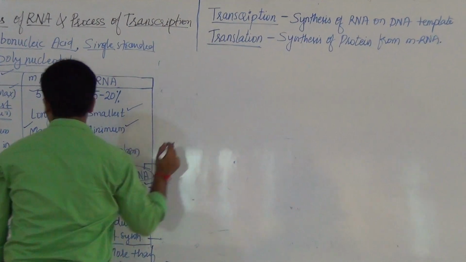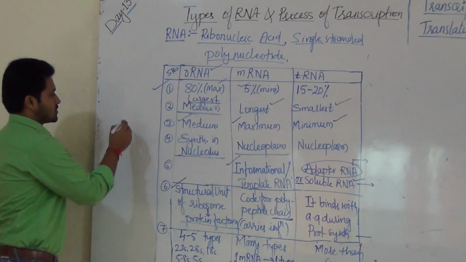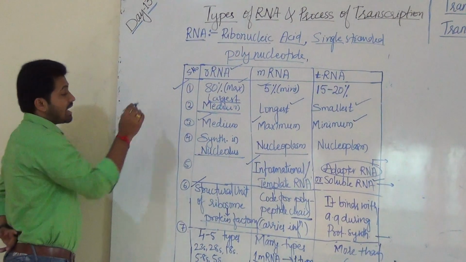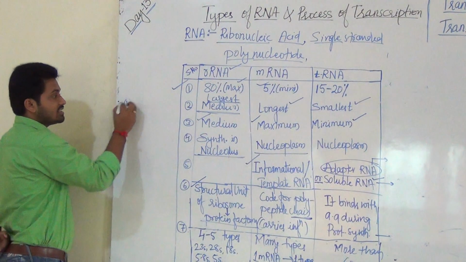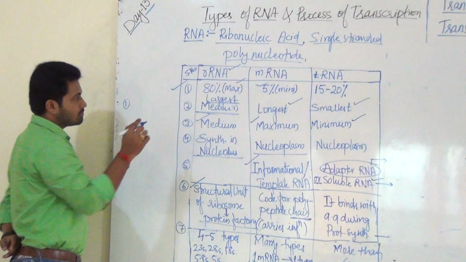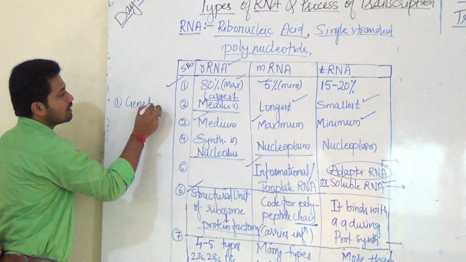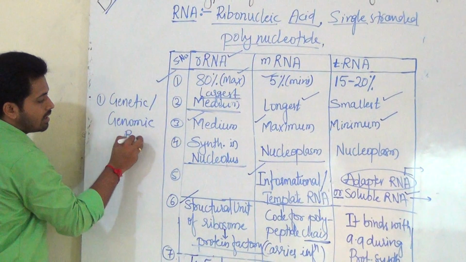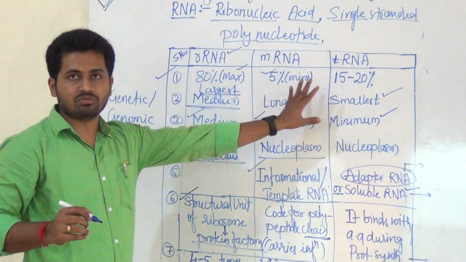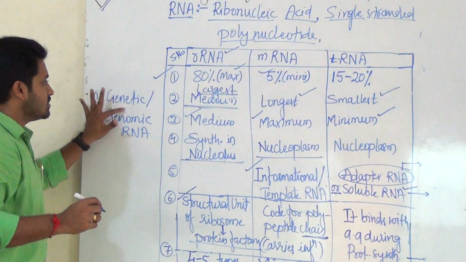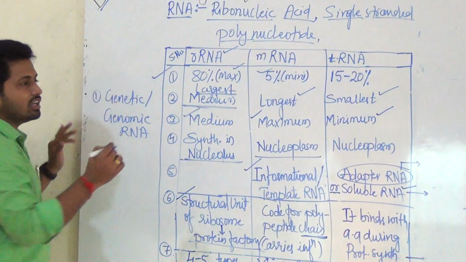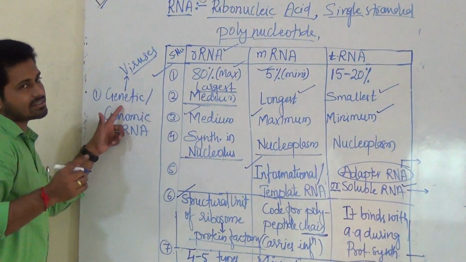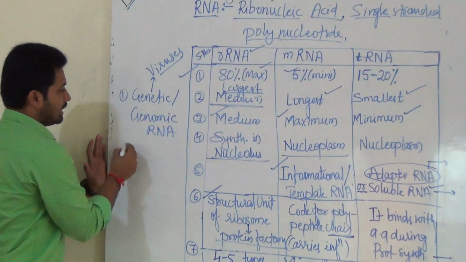I will mention them again. Apart from these three, RNA is again of different types. When RNA acts as genetic material, it is called genetic or genomic RNA. You know already it acts as genetic material in viruses.